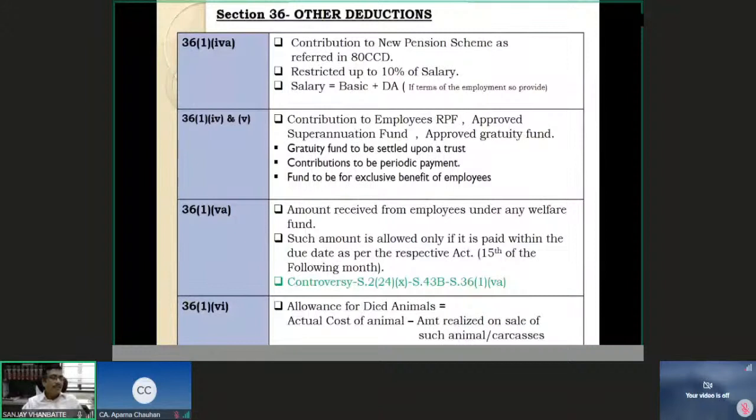10,000 rupees is the salary which I paid. So I claim 10,000 rupees as deduction. 2,000 becomes my income. 2,000 becomes my expenditure, if paid by 15th of the next month. So income minus expenditure, zero effect. What happens if I do not pay it by 15th of the next month? If I do not pay it by 15th of the next month, then I will lose the deduction of this 2,000 rupees